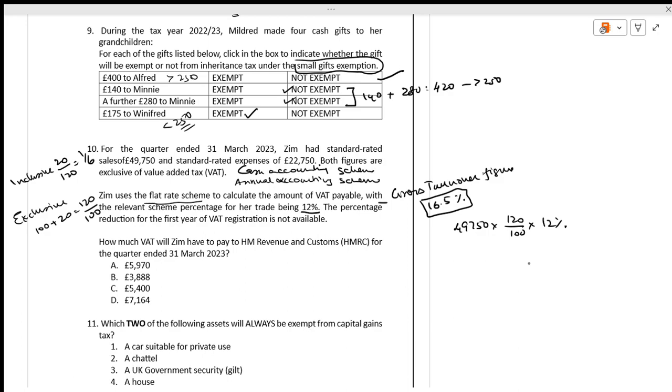49,750, 120 divided by 100 times 12%. It comes to how much? It comes to 7164.